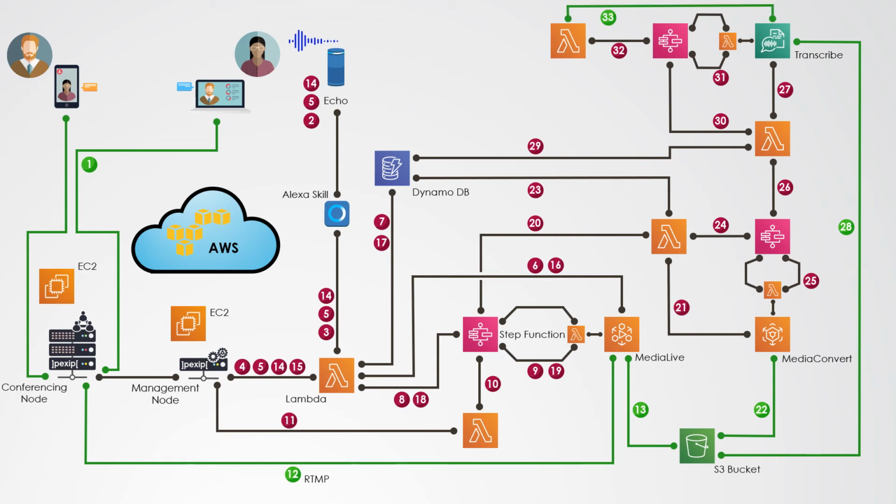This last function is going to retrieve the transcription text and uses SES, AWS Simple Email Service, to send an email to the host with the transcription of the meeting. The Lambda function also sends the transcript of the audio content into the Slack channel of the team. And this ends the entire workflow to use Amazon Echo and AWS services to get the notes of a video conference hosted on a Pexip Infinity platform.